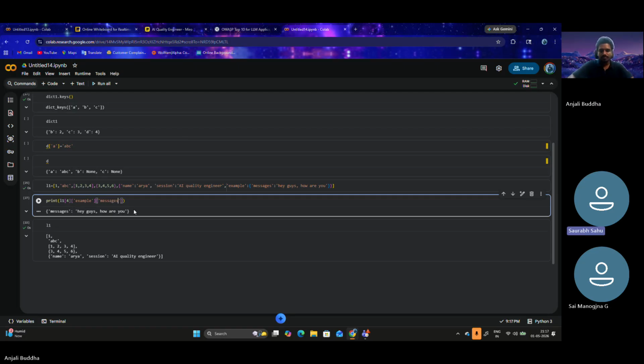Example dot message. Now this should print only the message. Hey guys, how are you? Correct? Here, see how we are referencing.